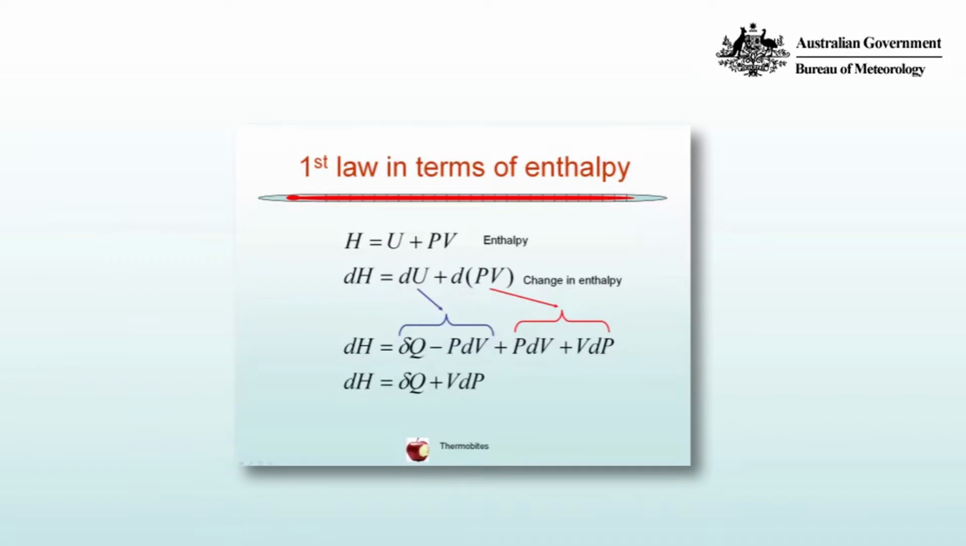We can write the first law in terms of the enthalpy. Remember, enthalpy, H, is written as U, the internal energy, plus PV. So changes in H, dH, is equal to changes in the internal energy, dU, plus changes in the product, PV. The internal energy can be expressed as shown there in terms of the first law, δQ minus PdV, and d(PV) may be expanded using the chain rule, PdV plus VdP, so that you get the two middle terms cancelling, and the first law in terms of changes in enthalpy: dH is equal to δQ plus VdP.